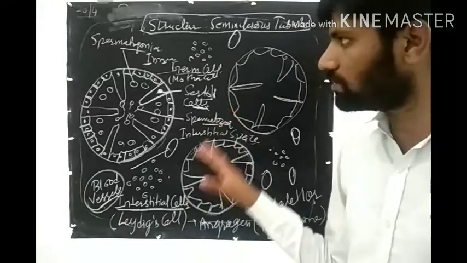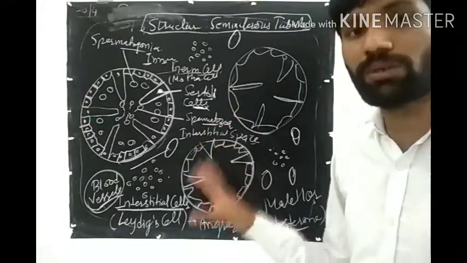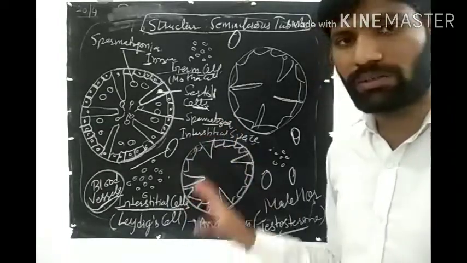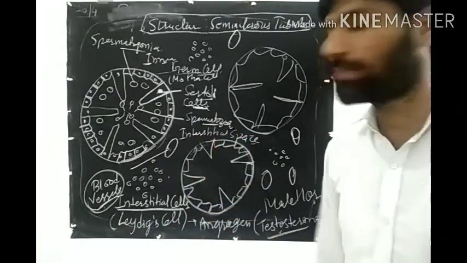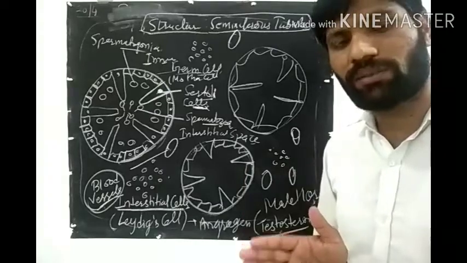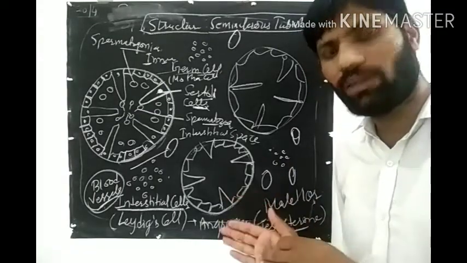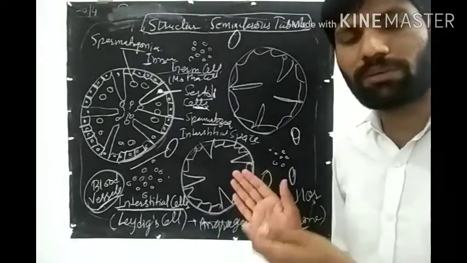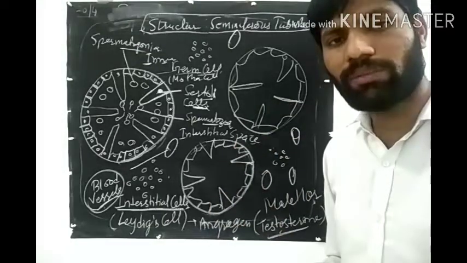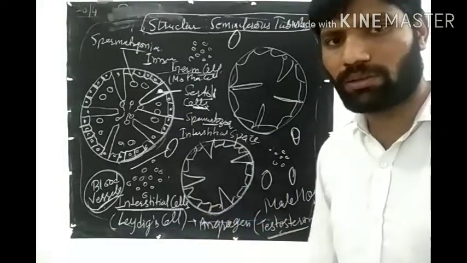So this is the structure of seminiferous tubule. It's a very important structure in this chapter. Okay, so this is all about the structure of testis, the structure of seminiferous tubule. After that we will study about the human male reproductive system complete. Okay, thanks.